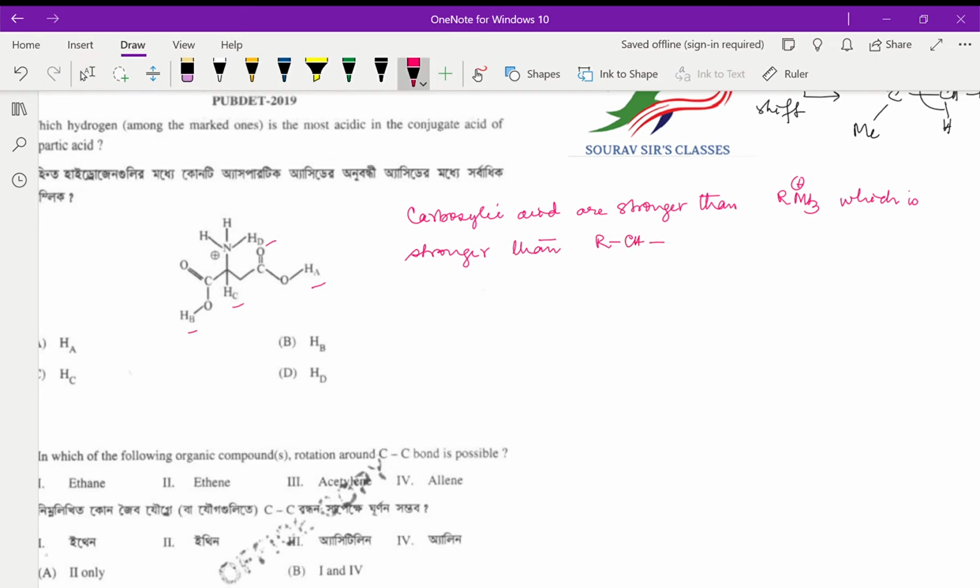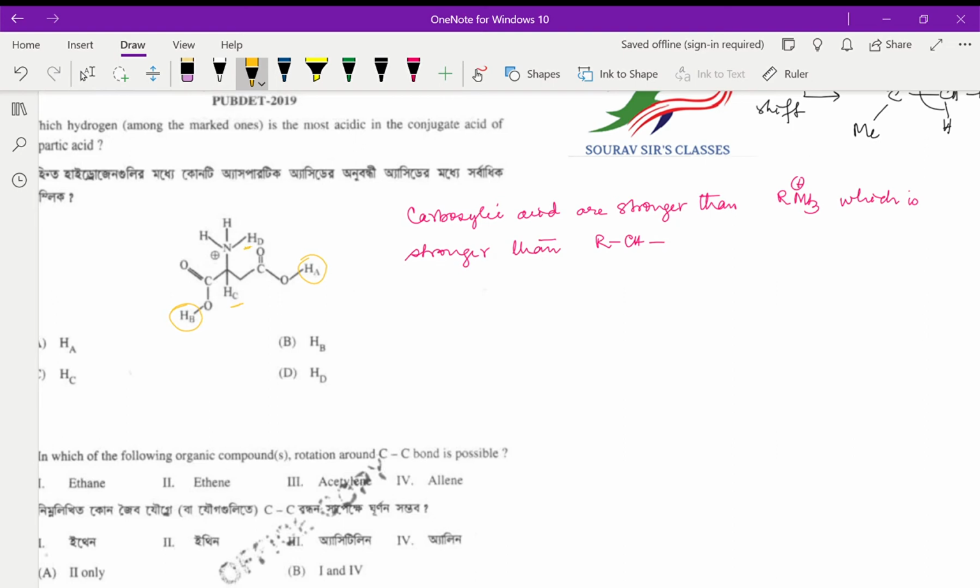Okay, so obviously we can say without any doubt now that the competition is now between this one and that one, because the other HC and HD we have negated with this logic.